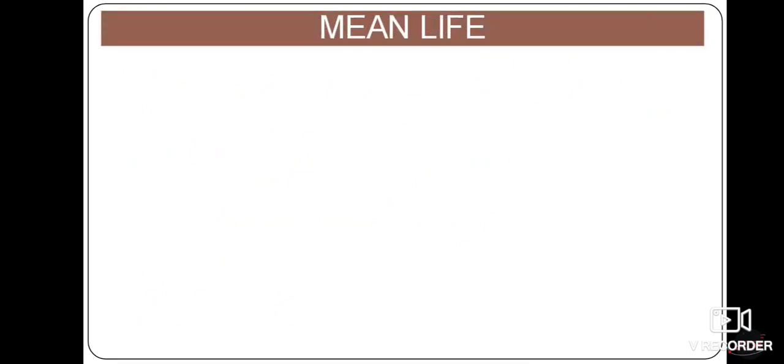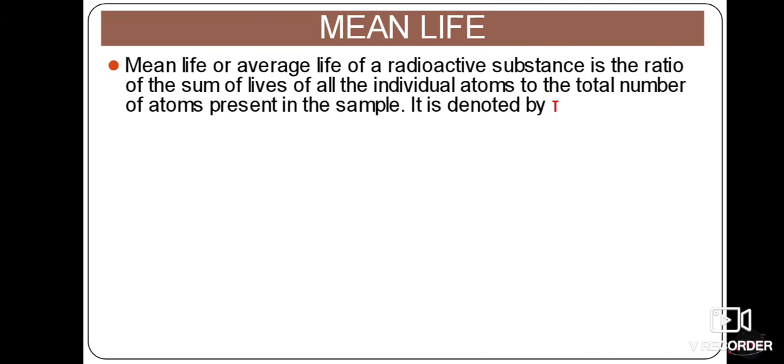Next we will discuss the mean life. What is meant by mean? Mean is nothing but the average. So the mean life or average life of a radioactive substance is the ratio of the sum of the lives of all the individual atoms to the total number of atoms present in the sample. You already know how to take a mean: adding all the terms and dividing by the total number. So it is also a ratio.